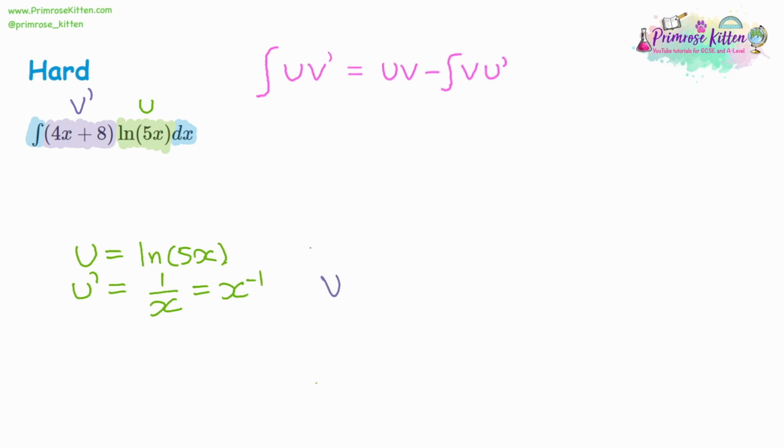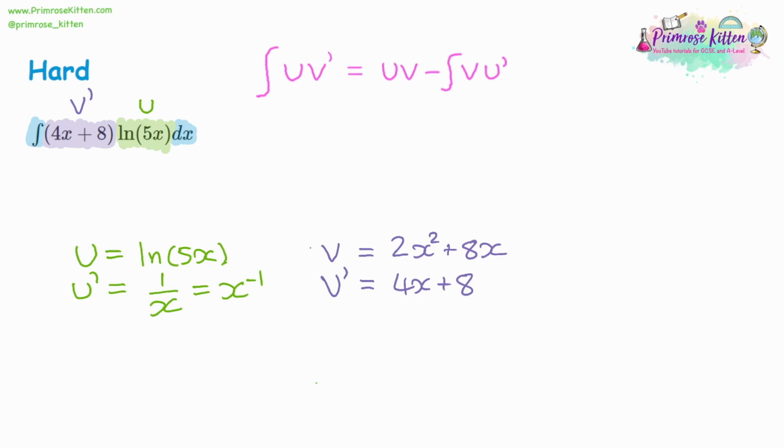Then looking at v dash, if v dash is equal to 4x plus 8, then v, we're going to integrate this, we're going to increase the power. So x becomes x squared, and we're going to divide by the 2. 4 divided by 2 is 2. Then the 8 doesn't have an x, so we're going to have to put x on.